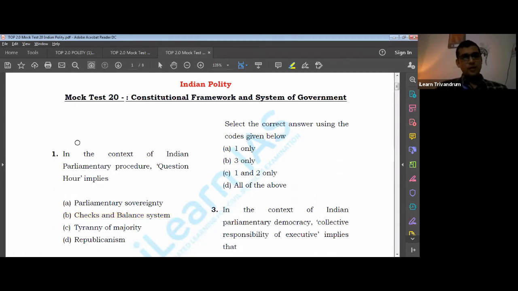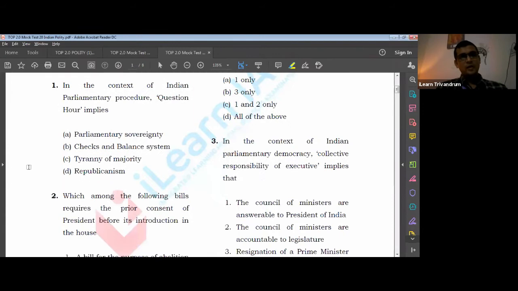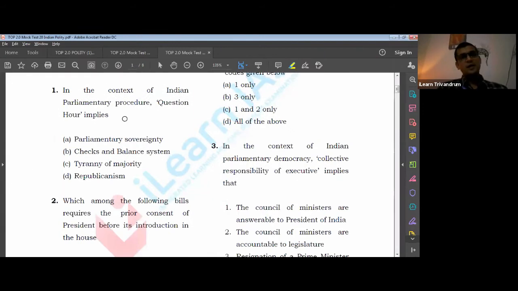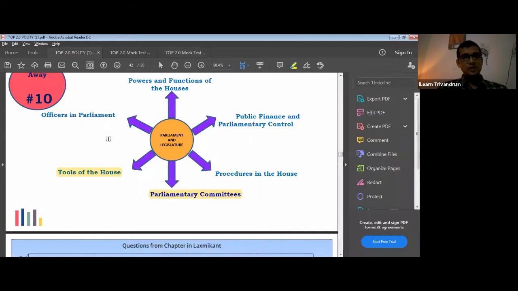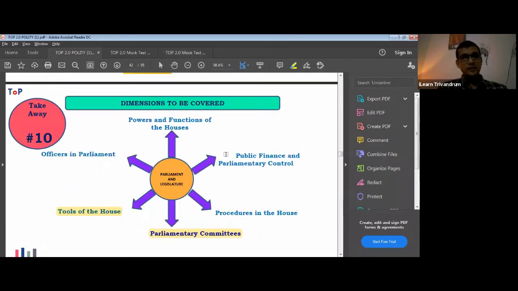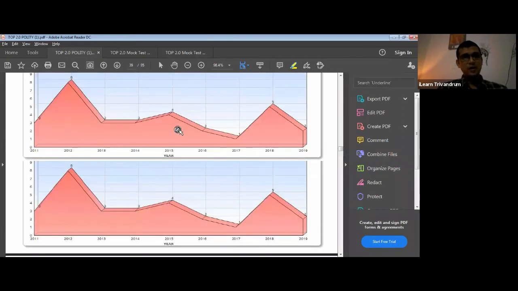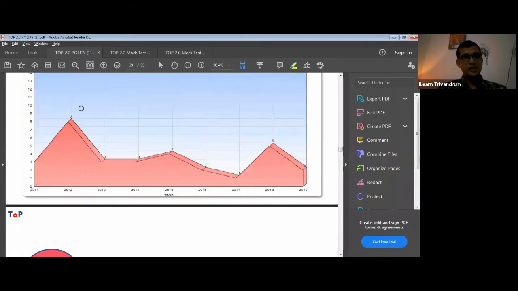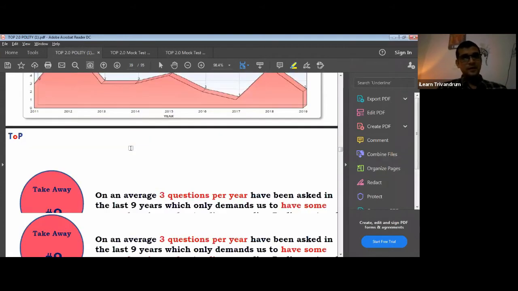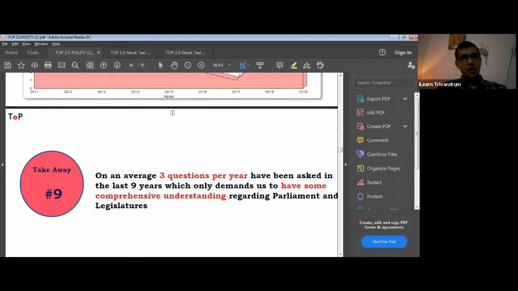In the context of Indian parliamentary procedure, the question hour implies... Now, this is a question. Before we discuss it, let me take you to the slides where we discussed in the last session on TOP the parliament and the areas that we must focus on. We also know how important this topic is, and the number of questions that have come in this particular area, and how we should cover this.